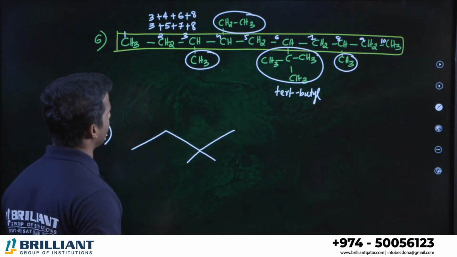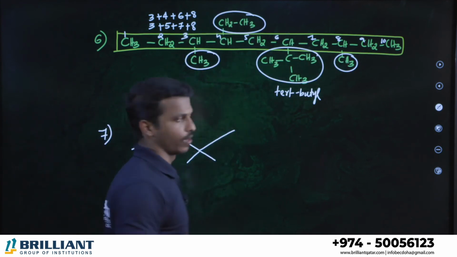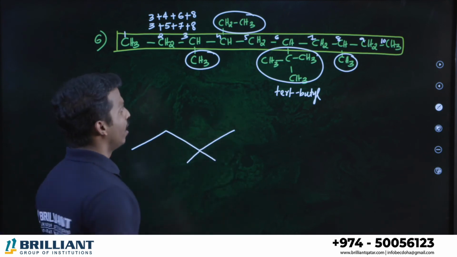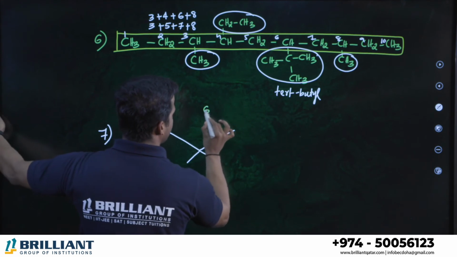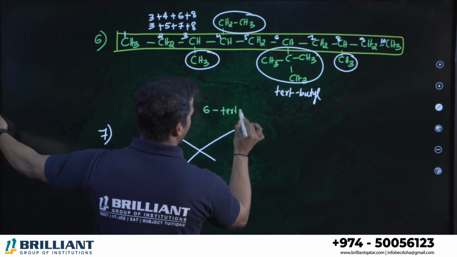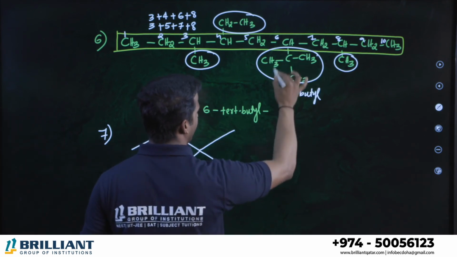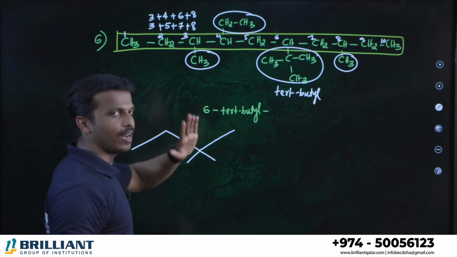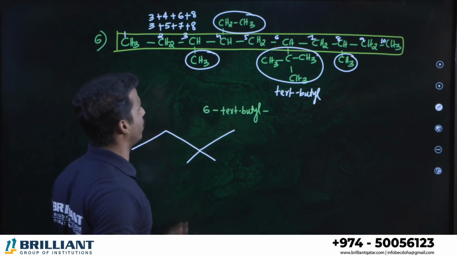How can we name the system? As I told you, this is methyl, ethyl, methyl, tert-butyl. If there is a big branch, generally we name it first. So tert-butyl, where is the position? Sixth position, right? Sixth position, what do you have? A tert-butyl group. Then these are small branches like ethyl, methyl. When ethyl and methyl come, which order do we follow? Alphabetical order. Ethyl we should name next.